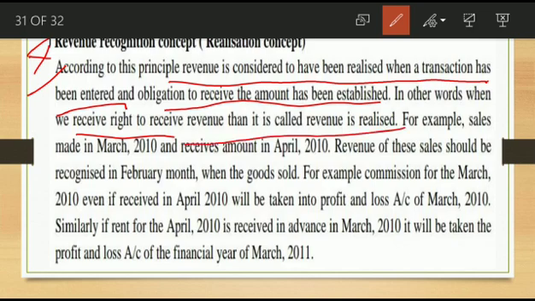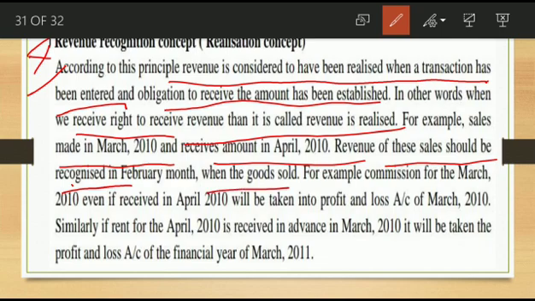For example, sales is made in March 2010 and the amount is received in April 2010. Revenue of the sales should be recognized in the month when the goods are sold.